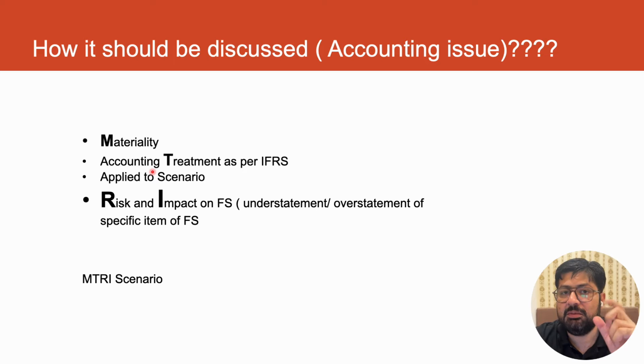But if it is not clear from the scenario that the treatment done by the management is correct or incorrect, then we discuss the risk of incorrect treatment, and then the risk of understatement and overstatement of items in the financial statements. So that is the MTRI approach.